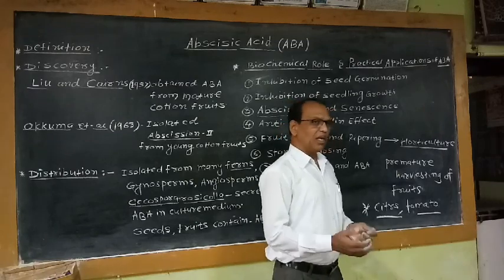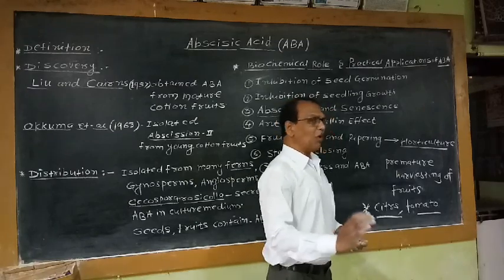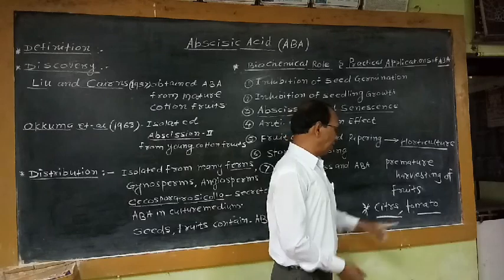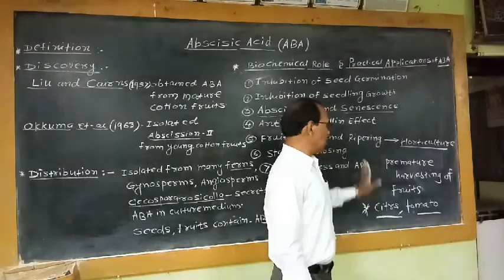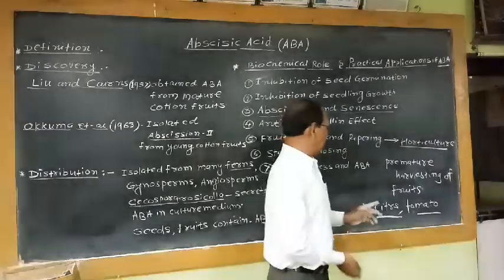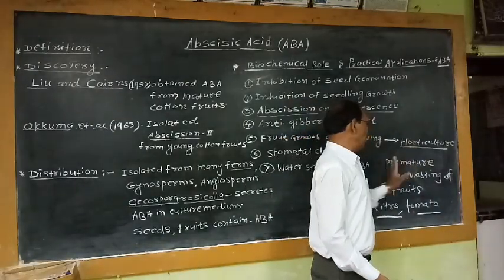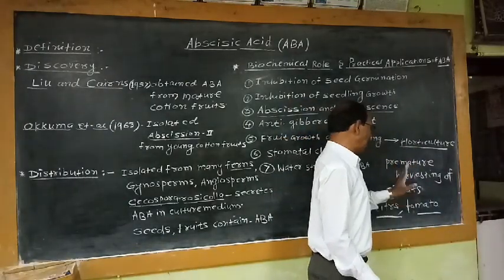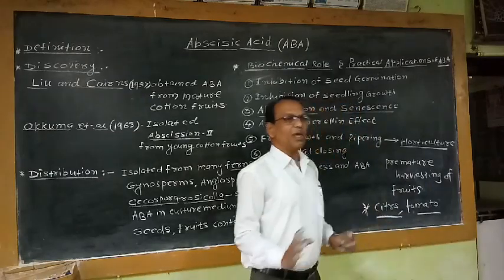That means artificially the period of maturity or ripening of the fruit we can reduce, and this is beneficial for the cultivators or the farmers. That means in horticultural fruits, for premature harvesting of the fruits, the application of ABA is beneficial.